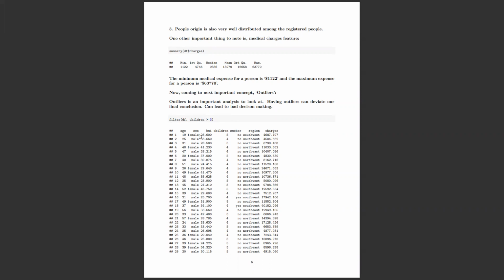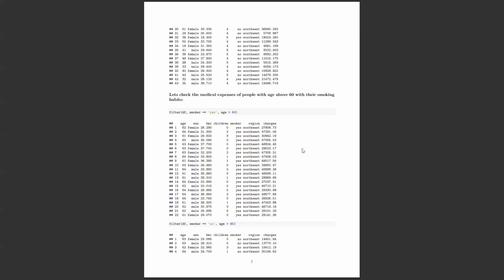So here you can see there is a female person, let's say here in the fourth row, 48 years old. She has 4 children. She doesn't have a smoking habit. She came from the Northeast region, and her medical expenses are like 11,000, right? That's not too much, and she has 4 children. So this might make us think having more children doesn't mean you will have more medical expenses. So we can't just tell from one point. We'll get to know from some visualizations, but it's just a discussion.